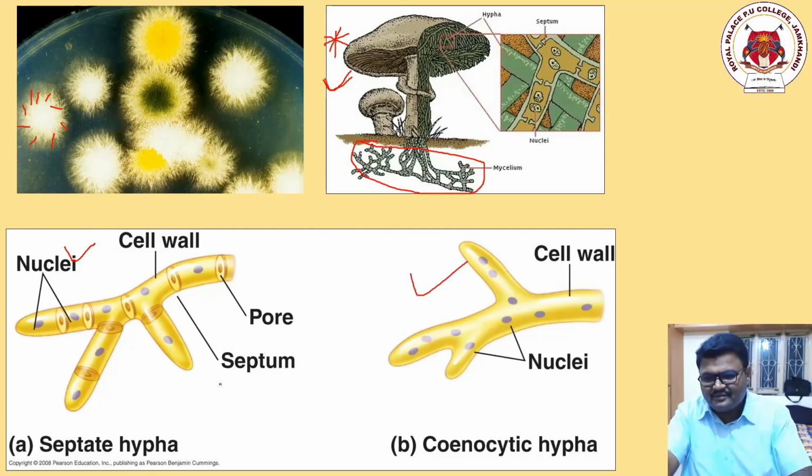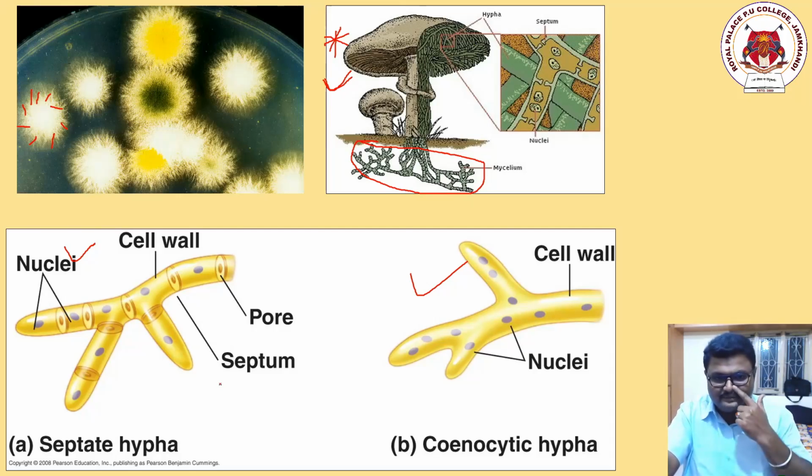Now the first diagram says septate hyphae, and another one says aseptate or coenocytic hyphae. Hyphae, sir, what is the meaning of hyphae? Plant body. Sir, why plant body? Just understand it as a fungal body, right? Fungal, connecting to the plant body, hyphae.